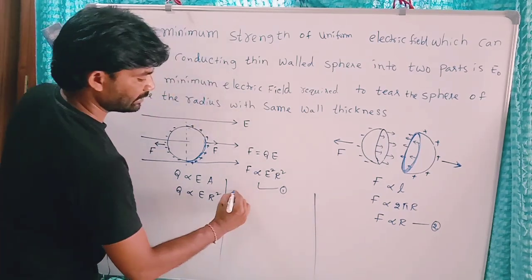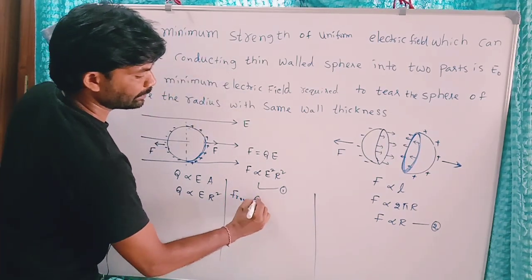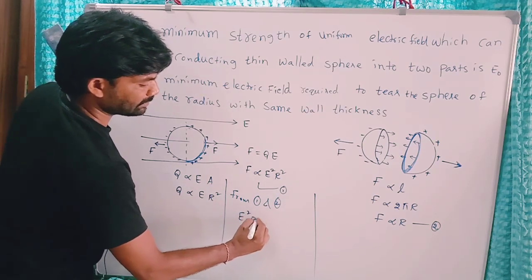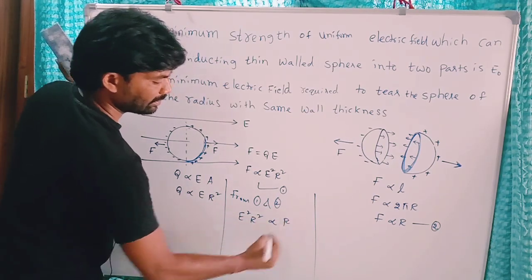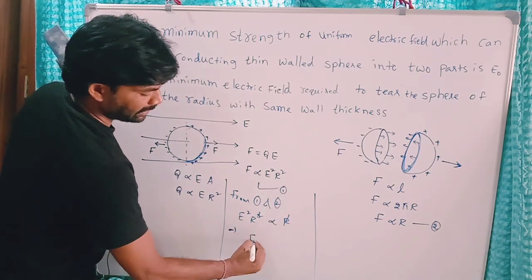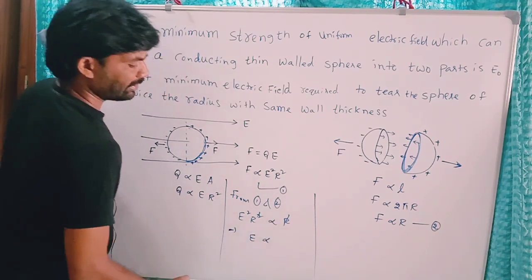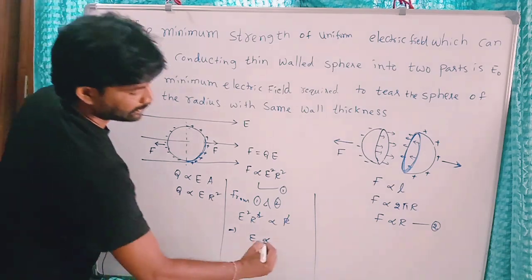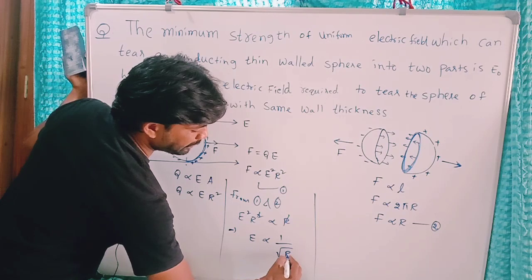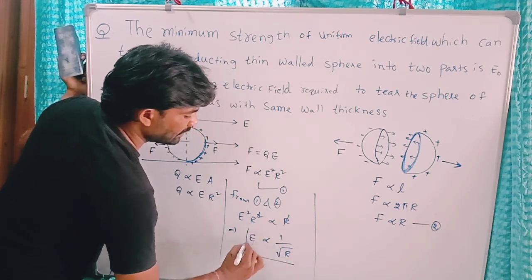From relations one and two, we can write E square r square directly proportional to r. This r square and r cancelled. Finally, the electric field intensity required to break the conducting sphere is inversely proportional to the square root of the radius of the sphere.